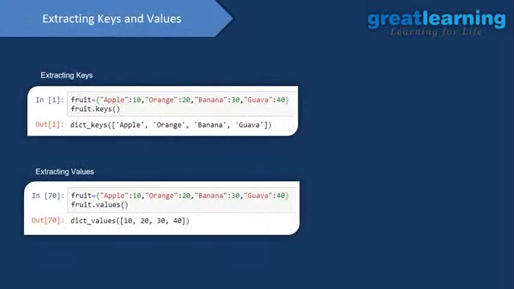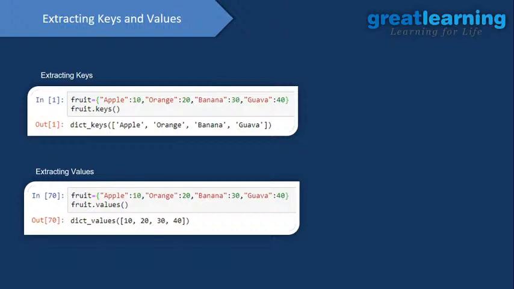Fine. So if you want to extract keys, how can you extract keys? To extract keys, we use the dot keys function, right? The dot keys function will give you all the keys you have in your dictionary. So I have over here apple, orange, banana and guava. These are the keys of my dictionary. So if I just want all the keys from my dictionary, I use the dot keys function.